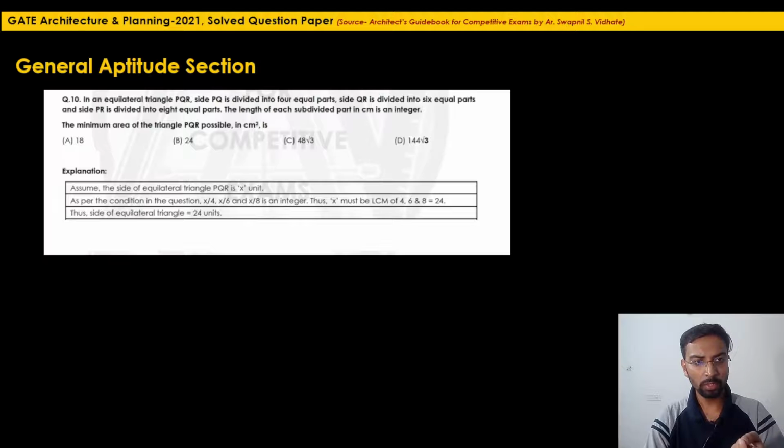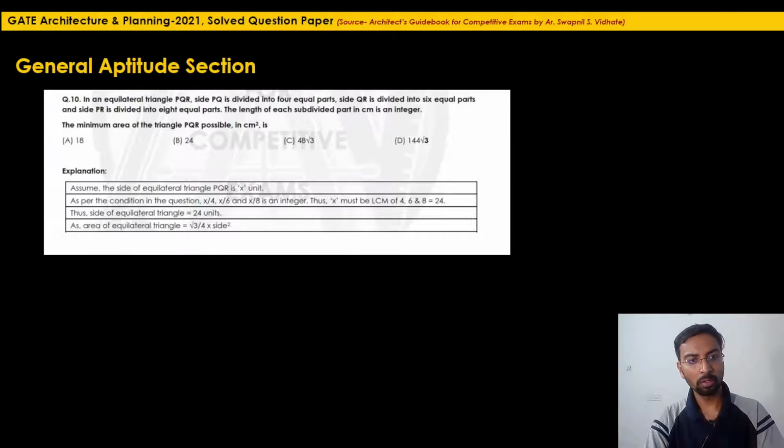So the side of the equilateral triangle, let's assume it is 24 units, as it is the LCM. So if you assume that 24 is the side, it is divided by 4, 6 and 8 into a complete integer. So what is the formula to find the area of an equilateral triangle? You must know this formula, it should be by heart. So root 3 by 4 into side square is the formula to find the area of an equilateral triangle.